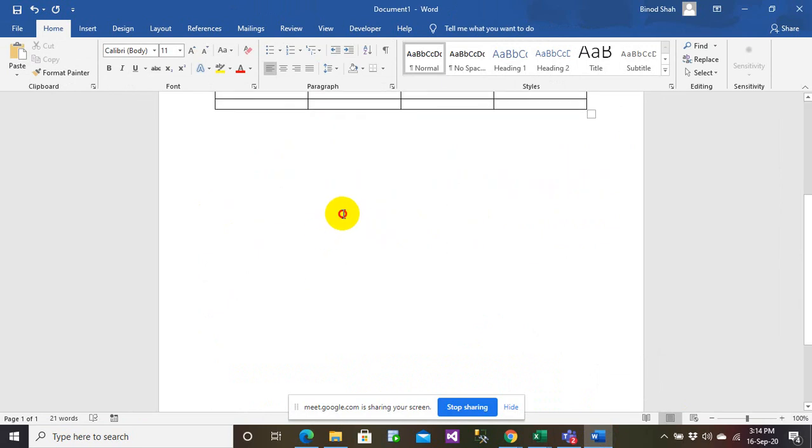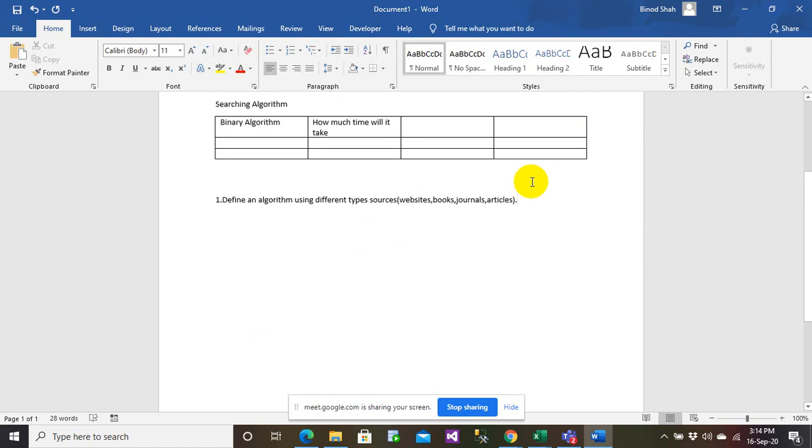The first thing that you need to do here is define an algorithm using different types of sources. So do you understand what sources mean? Sources mean you could be having websites, books, journals, articles, whatever you want to have. You can have a definition of algorithm using different sources.